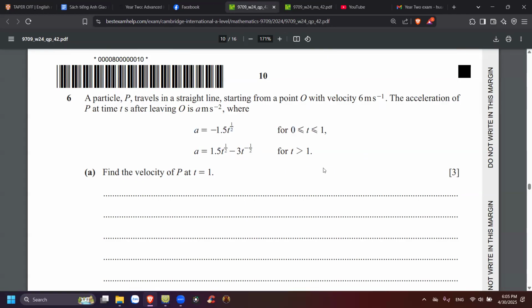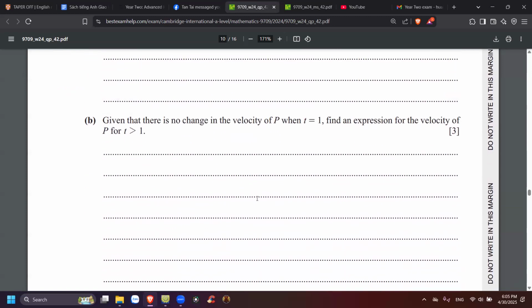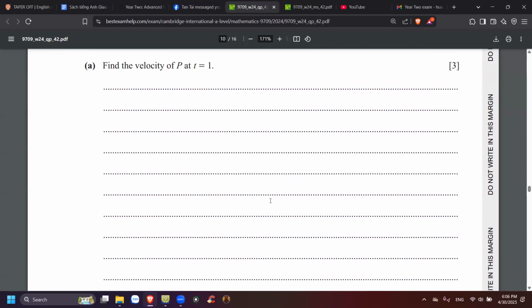Okay, so 3 marks. And also, given that there's no change in velocity of P at t equal to 1, does it mean no acceleration? No change in the velocity of P when t equals 1, that means at t equal to 1, a equals zero, no acceleration. Find an expression for the velocity of P for t bigger than 1, 3 marks.